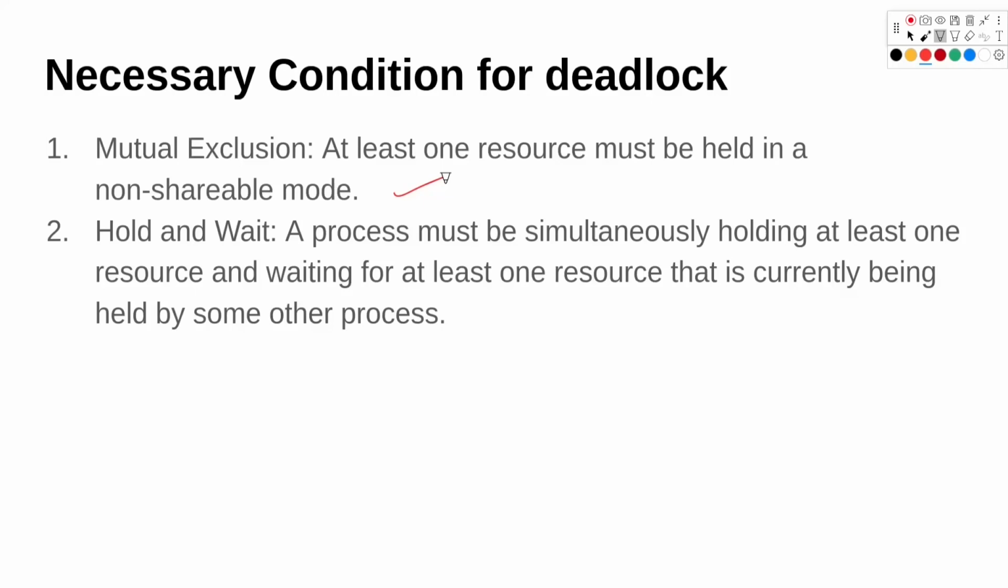Second condition is the hold and wait condition. A process must be simultaneously holding at least one resource and waiting for at least one resource that is currently being held by some other process. In the previous example, we saw P0 was holding some resource and it wanted a resource that was held by the other process P1. That is the hold and wait condition.